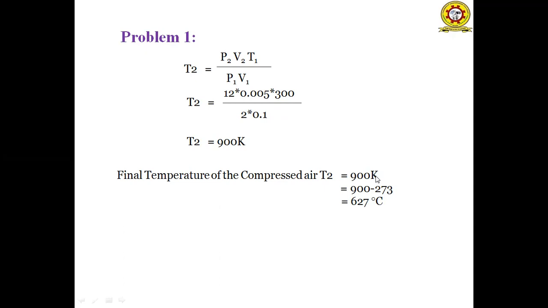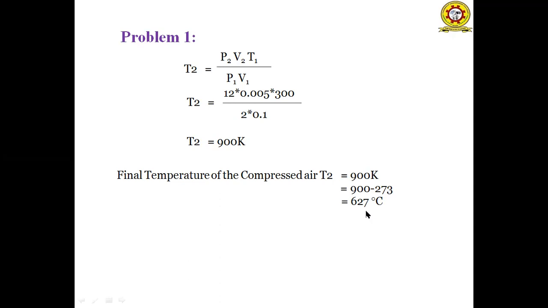We have to convert Kelvin into degrees centigrade. So degree centigrade is equal to Kelvin minus 273. So 900 minus 273 is equal to 627 degrees centigrade.